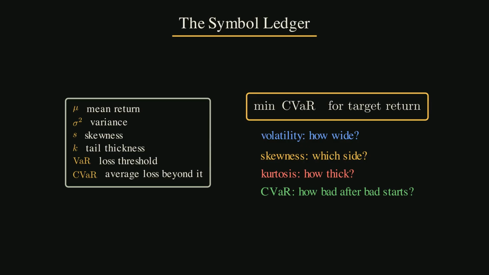Let us put the symbol ledger on the board. Mean is average expected return. Variance is average squared movement around the mean.